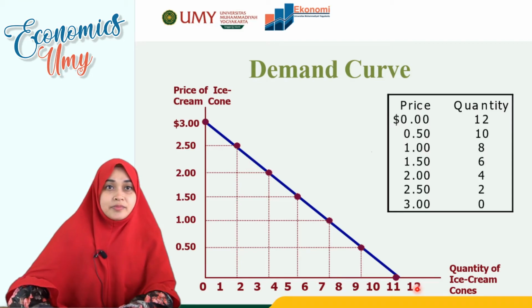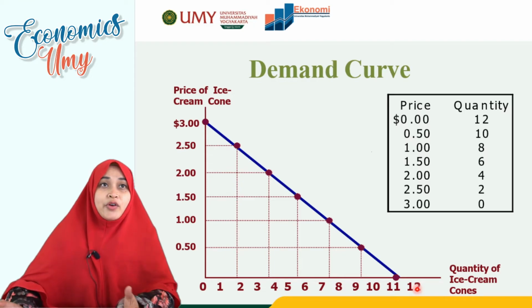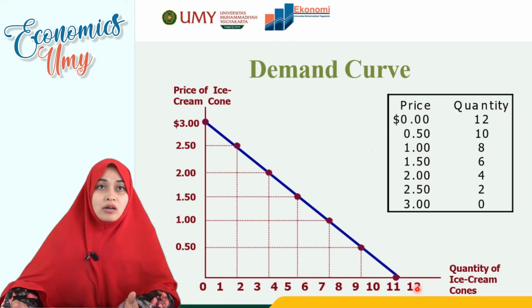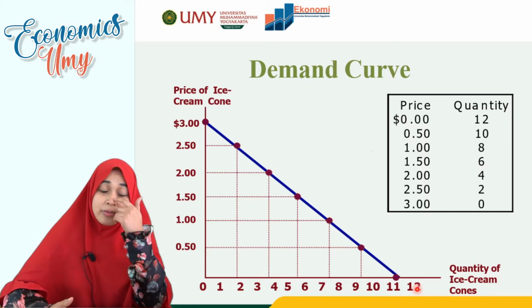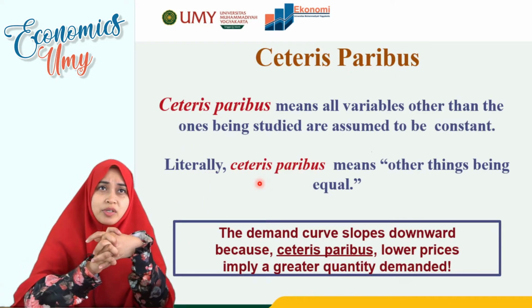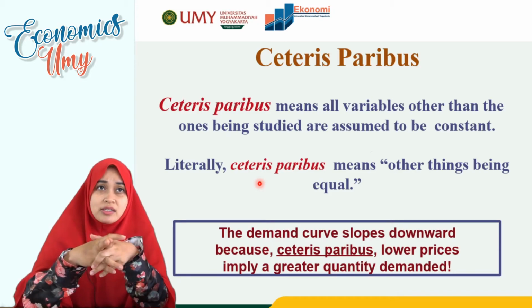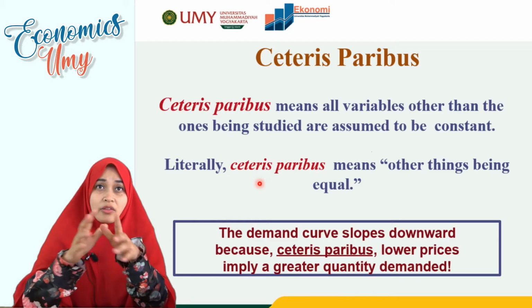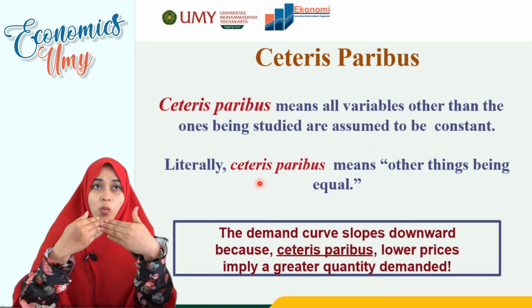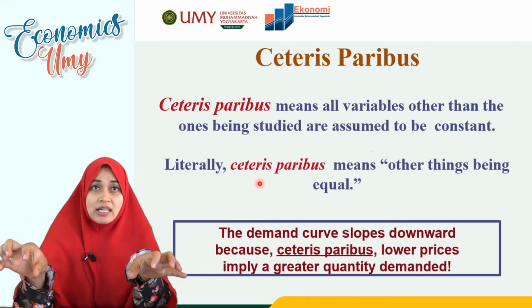Okay, and then after we finish with the demand curve, in the introduction to microeconomics we should understand what ceteris paribus is. Ceteris paribus means all variables other than the one being studied are assumed to be constant.